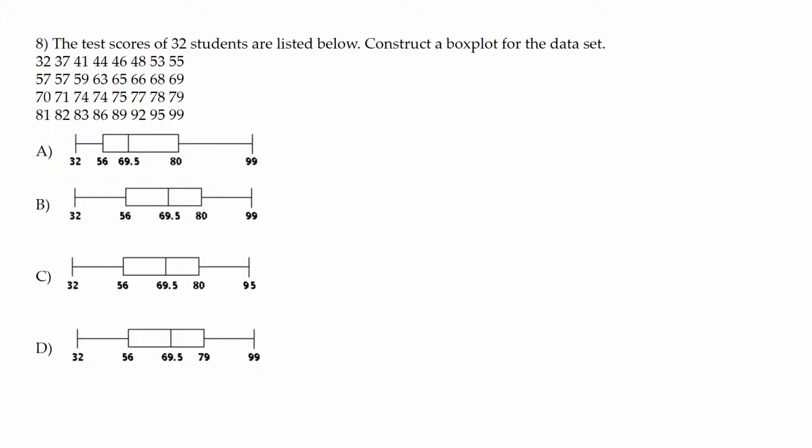Our test scores are 32, 37, 41, 44, 46, 48, 53, 55, 57, 57, 59, 63, 65, 66, 68, 69, 70, 71, 74, 74, 75, 77, 78, 79, 81, 82, 83, 86, 89, 92, 95, and 99.